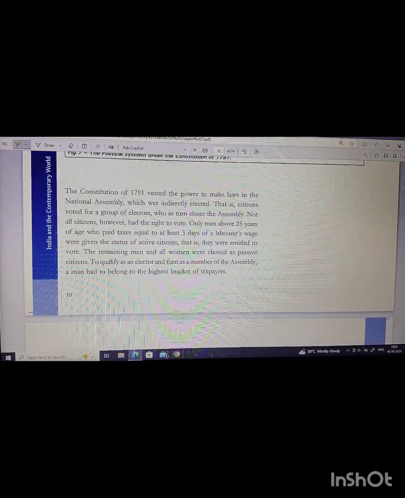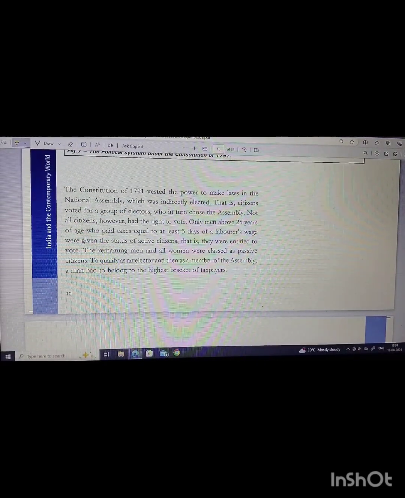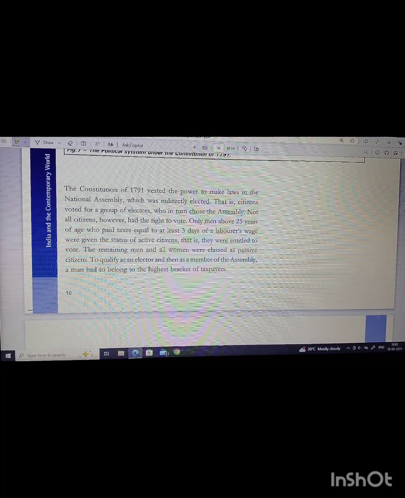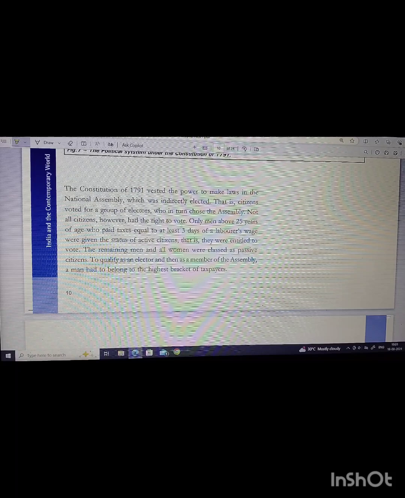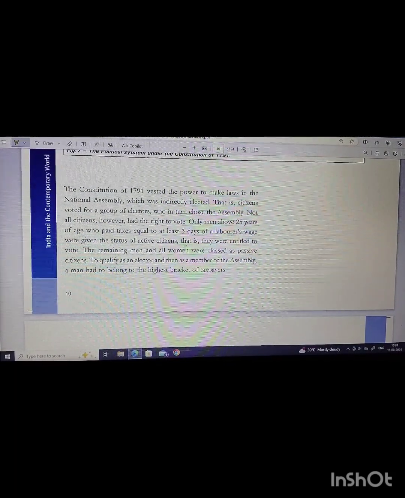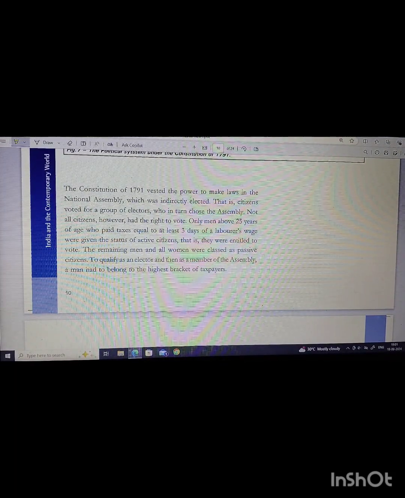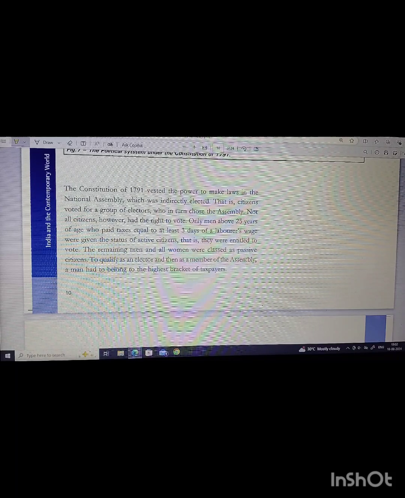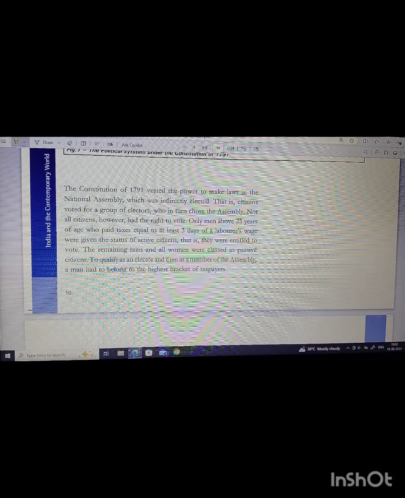The Constitution of 1791 vested the power to make laws in the National Assembly, which was indirectly elected. That is, citizens voted for a group of electors who in turn chose the assembly. Not all citizens, however, had the right to vote. Only men above 25 years of age who paid taxes equal to at least 3 days of a laborer's wage were given the status of active citizen. That is, they were entitled to vote. The remaining men and all women were classed as passive citizens. To qualify as an elector and then as a member of the assembly, a man had to belong to the highest bracket of taxpayers.